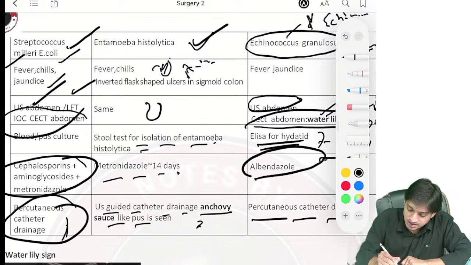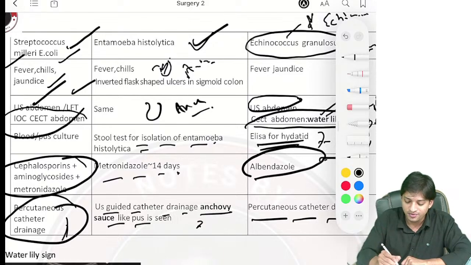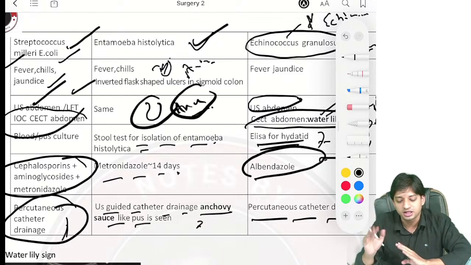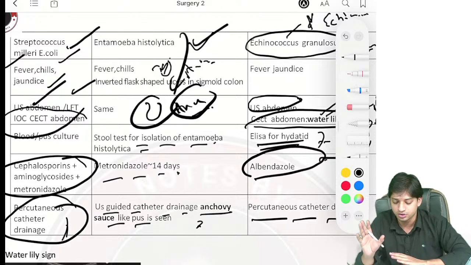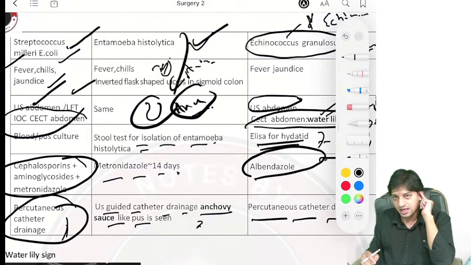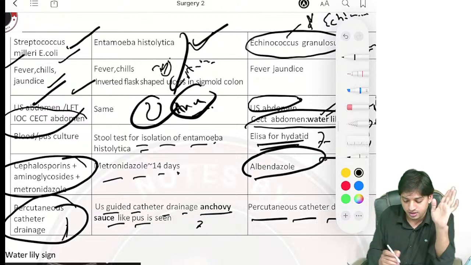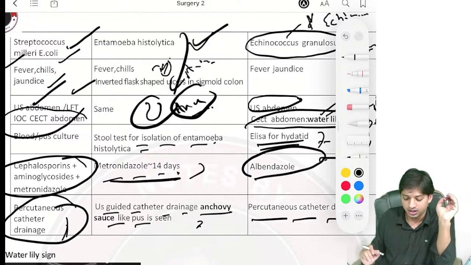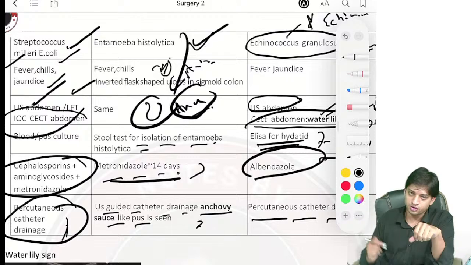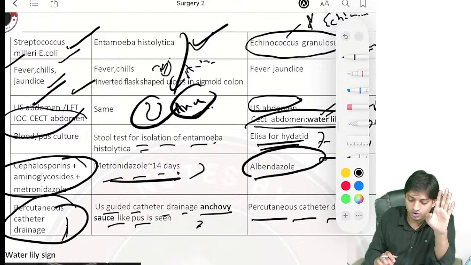Whenever they give you these, these are the classical indicators and keywords for Entamoeba histolytica induced abscess. Now treatment, metronidazole, right? And you will just do the USG guided catheter drainage. Again abscess is there, you have to drain it.